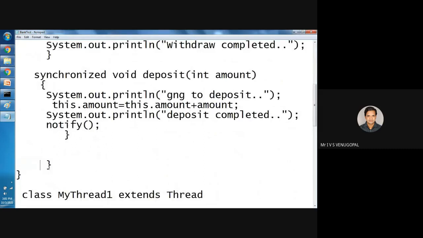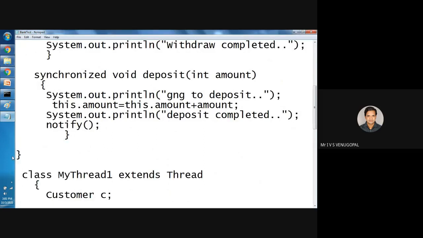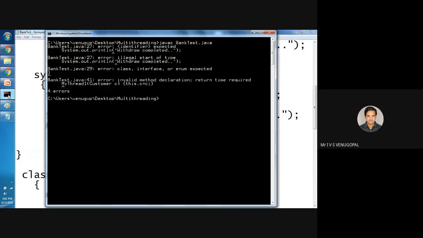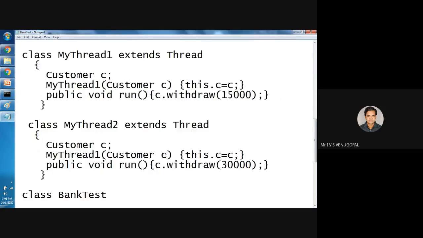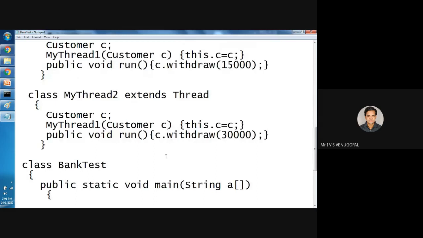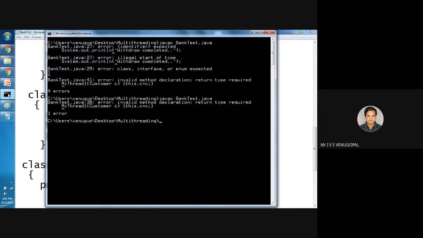An extra brace came because of copy-paste errors. Return type required. MyThread1 of customer. See, this is MyThread2. See, now the program has been compiled successfully.